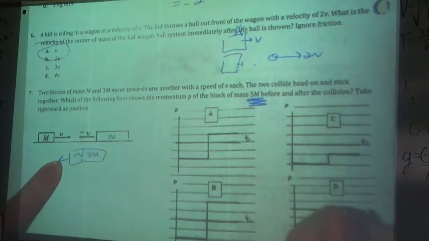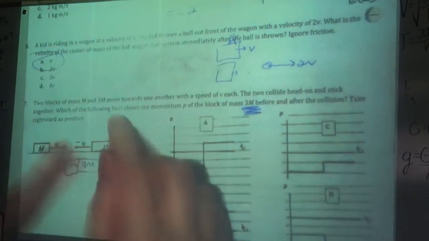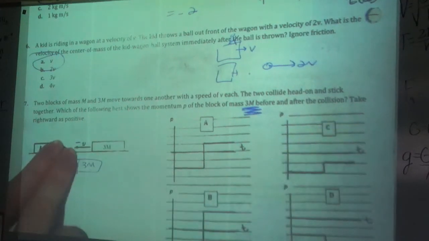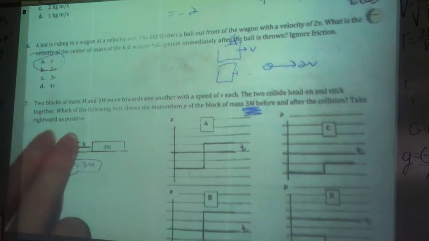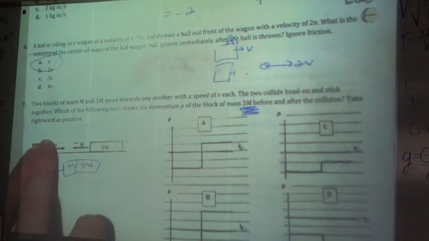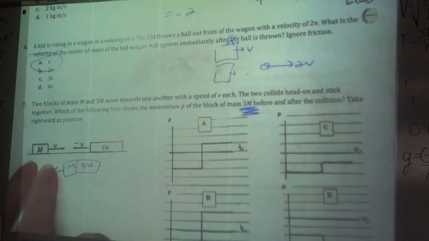But it's going to be slower, because now this one has turned around, right? It was going to the right, now it's turned around. That's because this one gave up some of its momentum to turn the other one around. So now overall they are slower.